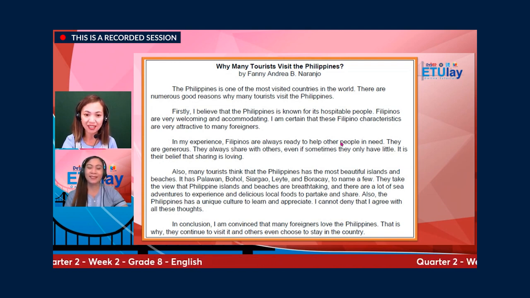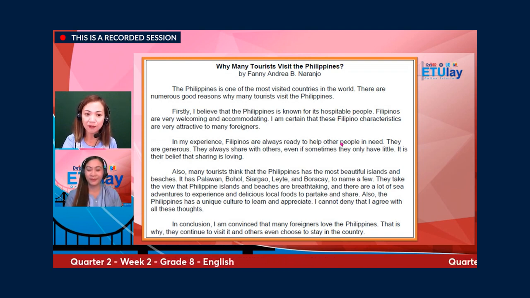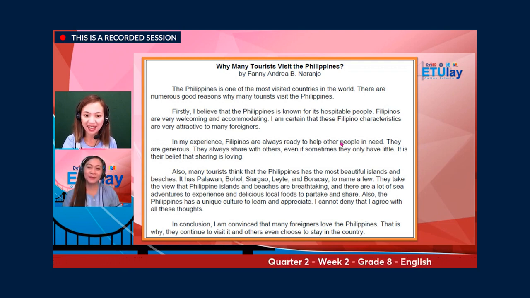In my experience, Filipinos are always ready to help other people in need. They are generous. They always share with others, even if sometimes they only have little. It is their belief that sharing is loving. Also, many tourists think that the Philippines has the most beautiful islands and beaches. It has Palawan, Bohol, Siargao, Leyte, and Boracay, to name a few. They take the view that Philippine islands and beaches are breathtaking, and there are a lot of sea adventures to experience and delicious local foods to partake and share.